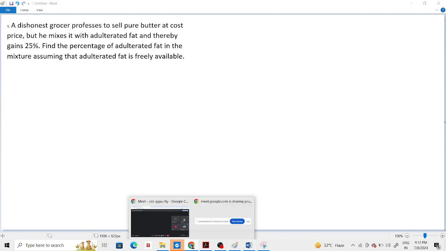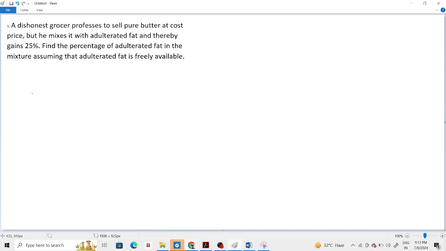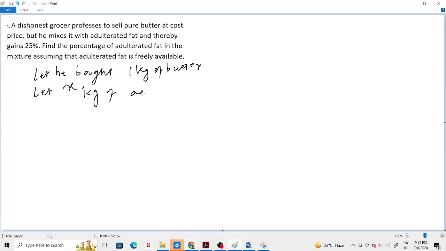No, sir. Okay. See, this is how I did it. Let X... okay, so let him buy 1 kg of butter. Let X kg of adulteration be added.